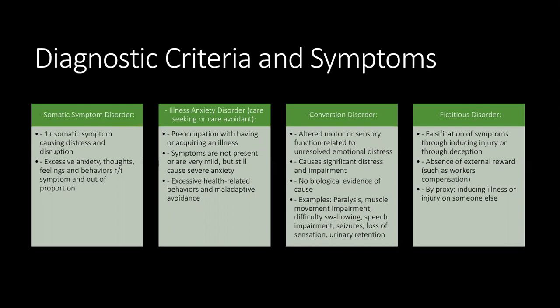Fictitious disorder is a falsification of symptoms through inducing injury or through deception. So they cause the symptoms of the disorder. This may be things like injecting themselves with too much insulin. It may be things like spraying their forehead with warm, moist water before getting their temperature taken, introducing bacteria into cuts or open wounds, different ways that they cause the symptoms. This causing of symptoms has an absence of external reward, such as workers' compensation or other financial benefits of having certain illnesses. And we can have fictitious disorder by proxy, which is when we induce illness or injury on someone else.